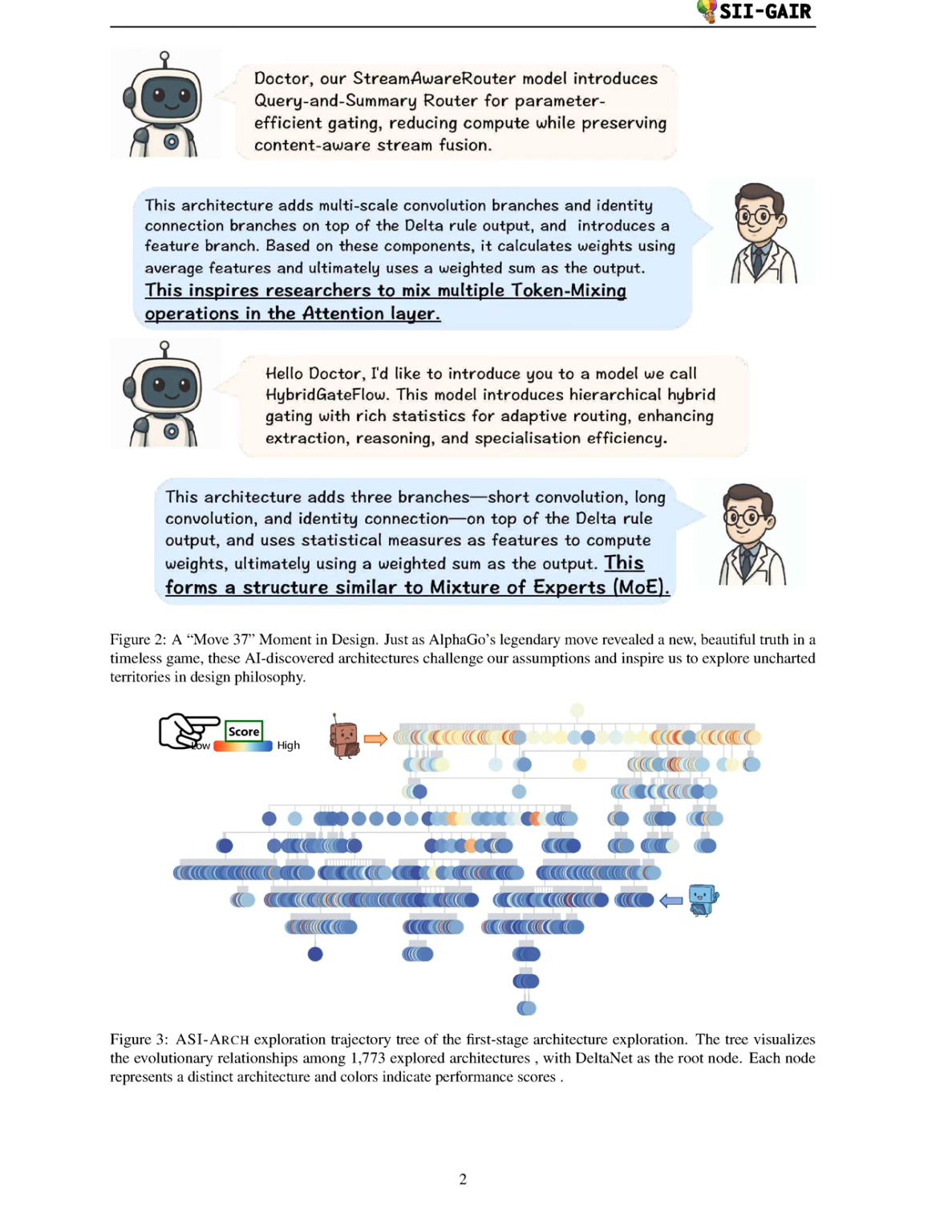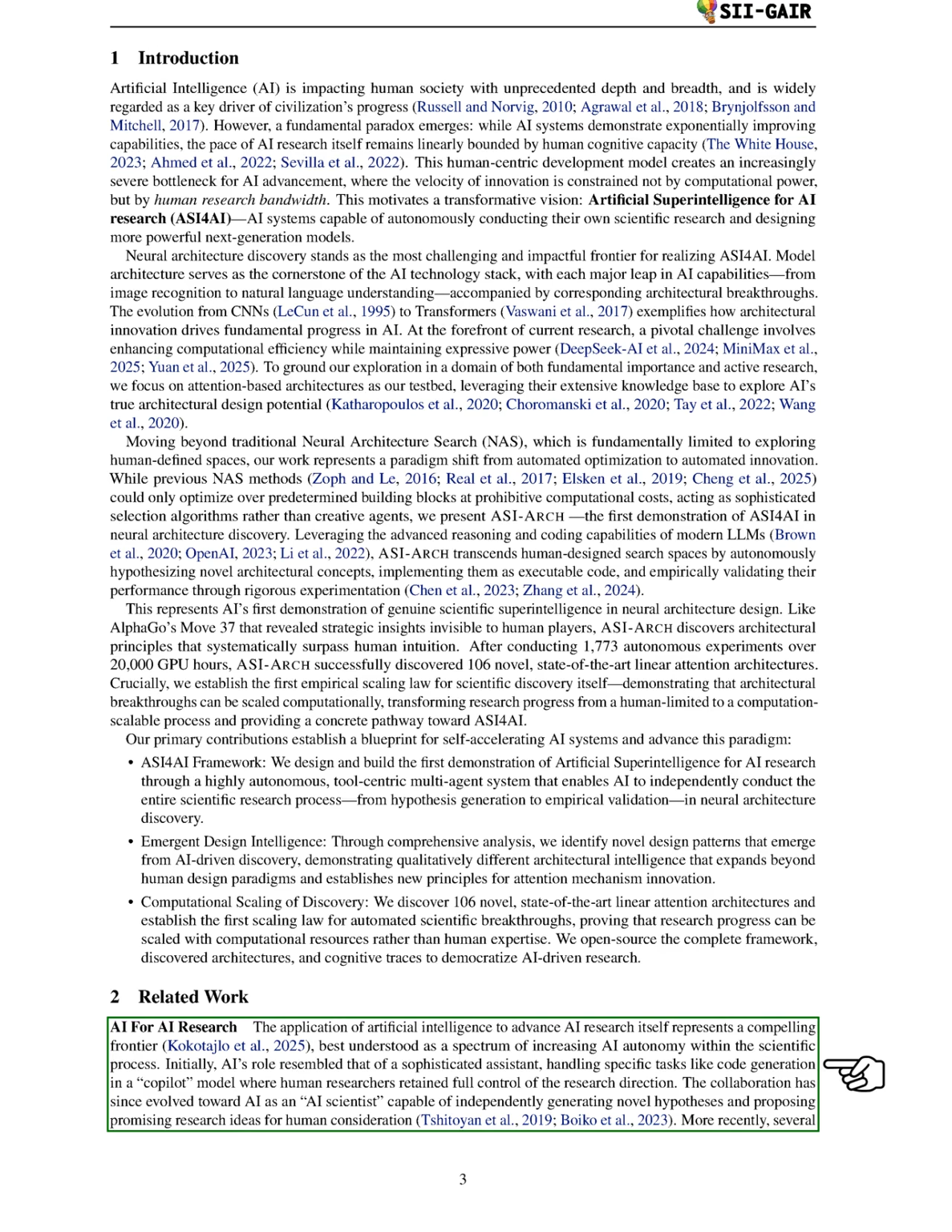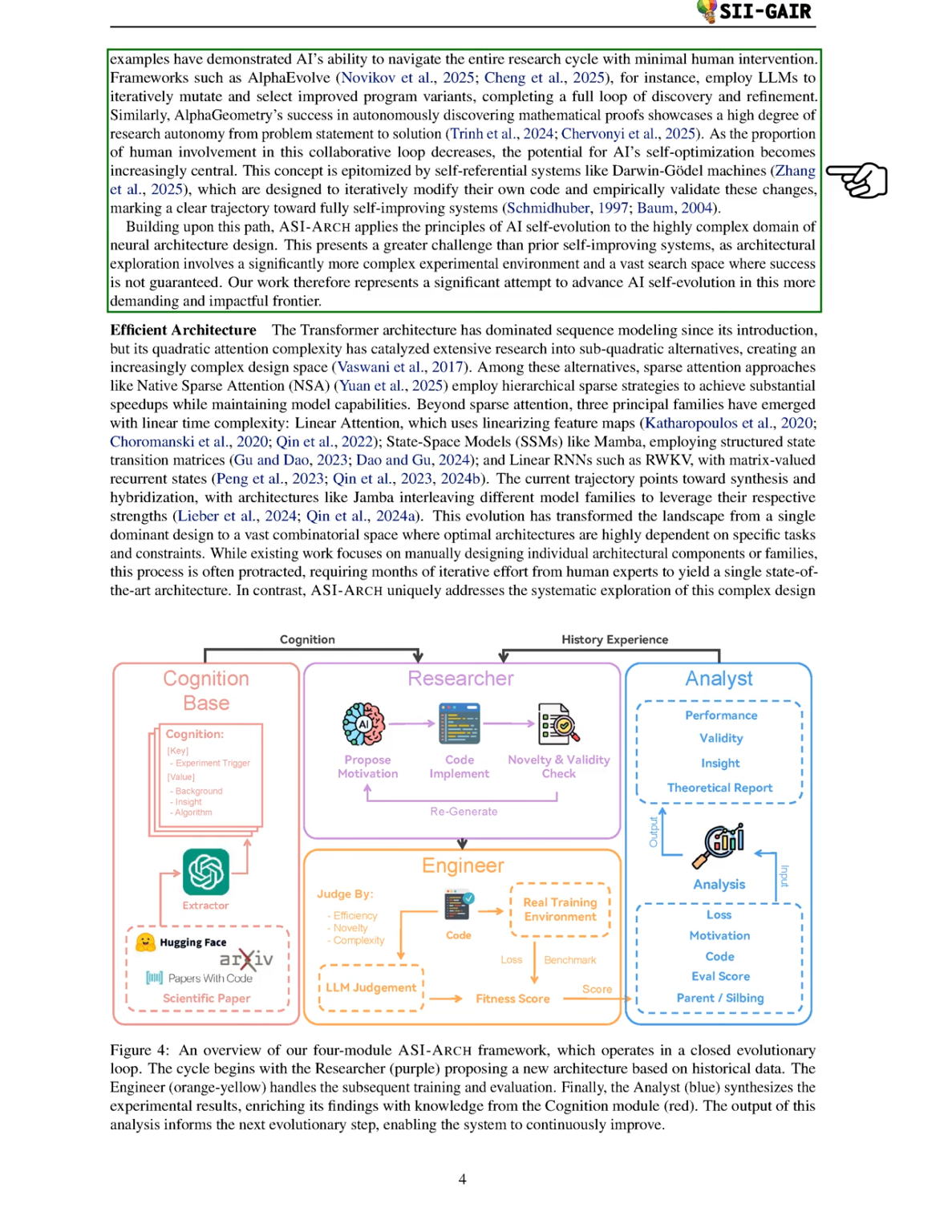In the following section, we explore the role of AI in advancing its own research. Initially, AI acted as a sophisticated assistant, helping with specific tasks while humans directed the research. Over time, AI has evolved into an AI scientist, capable of generating new hypotheses and research ideas independently. Recent frameworks, like AlphaEvolve, show AI's ability to navigate the research cycle with minimal human input.